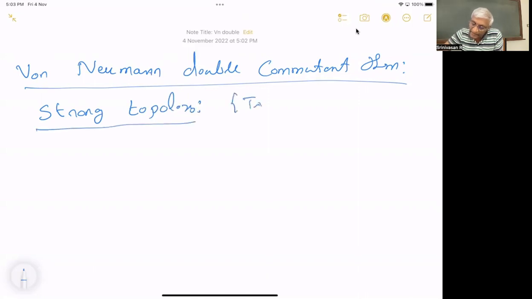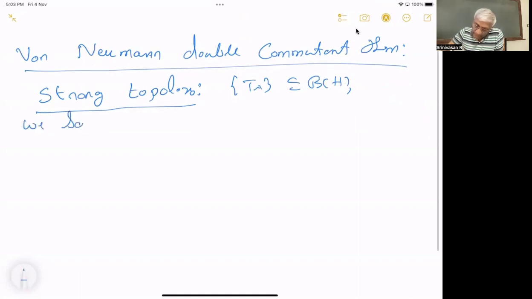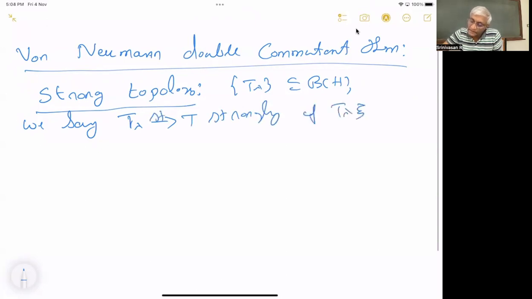We have a net T_lambda contained in B(H). We say the net T_lambda converges to T strongly if T_lambda xi converges to T xi for all xi, that is, pointwise convergence.